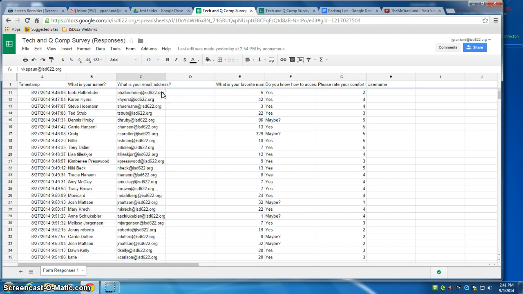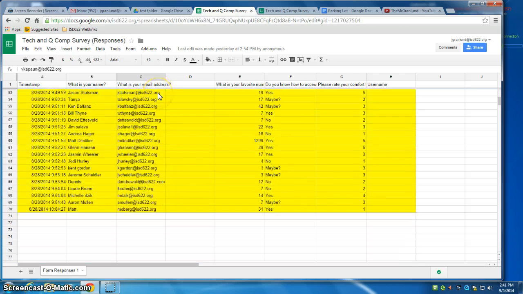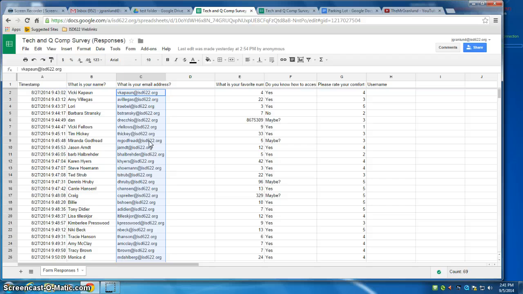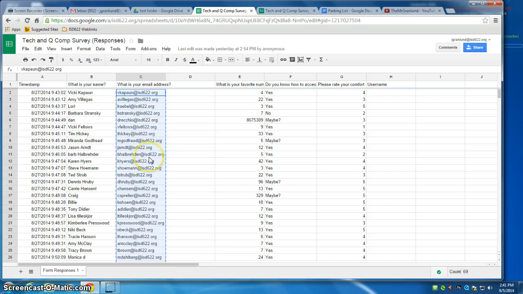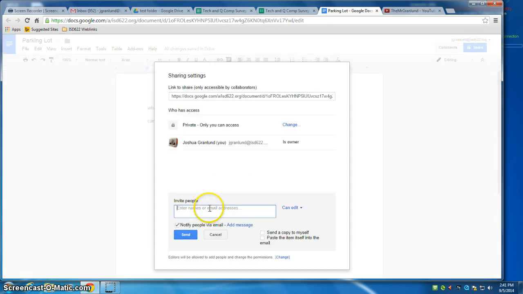But here's the cool part. I can go through this list and copy it. I can click on the top one, scroll down, hold Shift on the keyboard and click on the last one, and I've selected everything in between. I can either right click and copy, or do Control C on the keyboard to copy this list. When I go back over to my parking lot, or anything I want to share with that whole classroom, I can click on Share, and I can paste that list of people into this Invite People area.